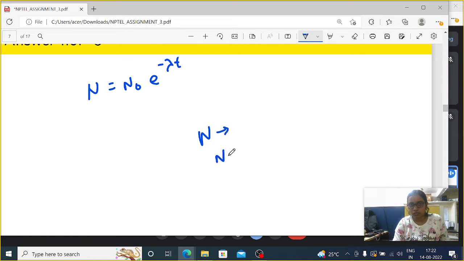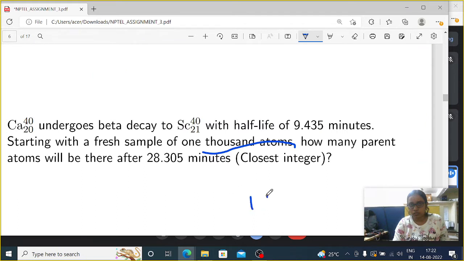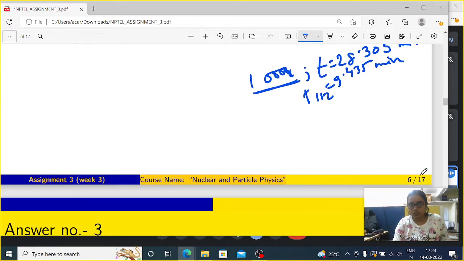But before that, what is given here? N0 is given, lambda is given or not, we have to see, and t is given or not, we have to see. So what is N0? N0 is 1000 atoms. T is 28.305 minutes, and the half-life, T half, equals 9.435 minutes. So these three data are given here.